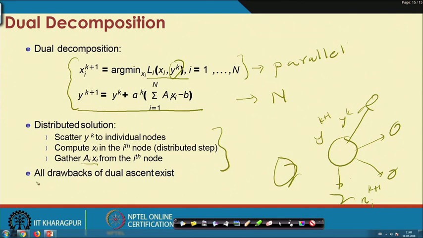Now, this is a very neat solution, but all the drawbacks of dual ascent exist. So, what are the drawbacks? The drawback is basically that if your Lagrangian does not have a unique solution, then this algorithm will oscillate.